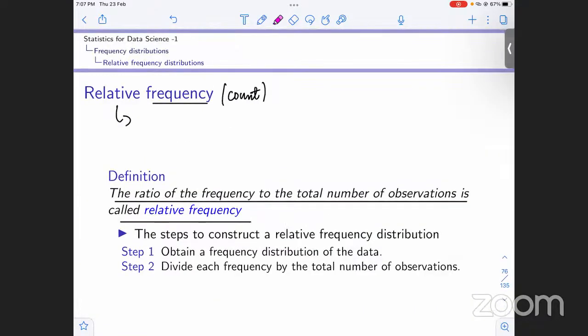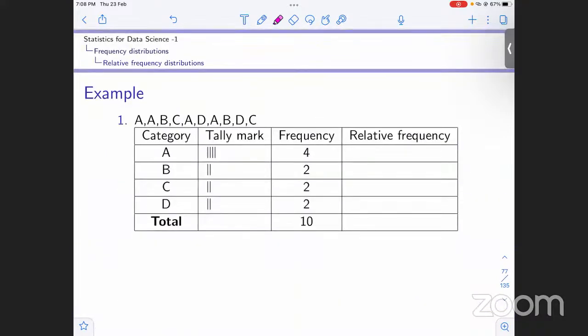So how do we get relative frequency? Formally, we first obtain a frequency distribution of the data, because it is relative frequency, so first we have to calculate the frequency. After that, we divide each frequency that we got in the frequency distribution by the total number of observations. That will give us the relative frequency of each category or of each value.